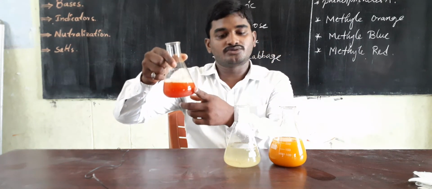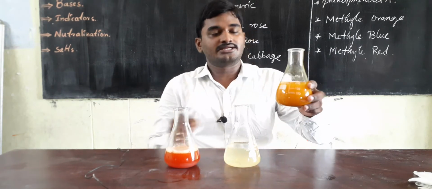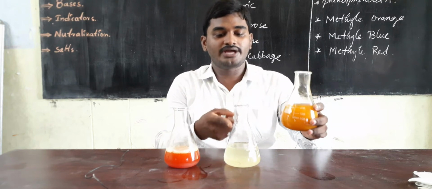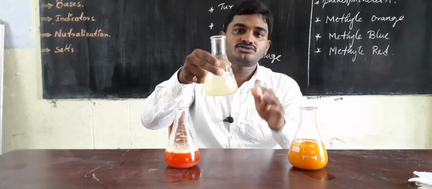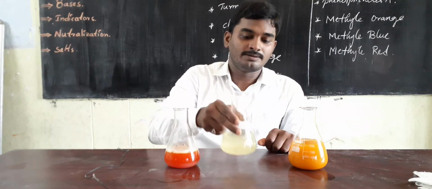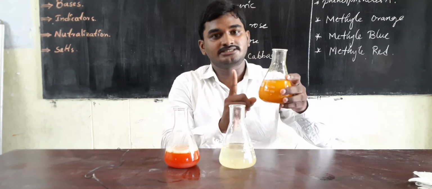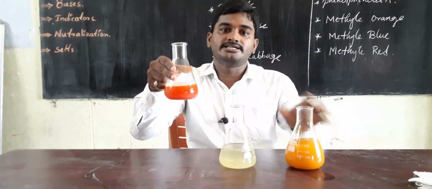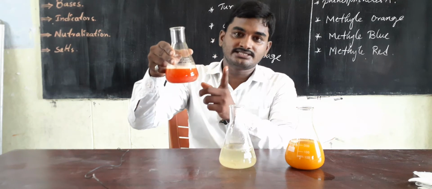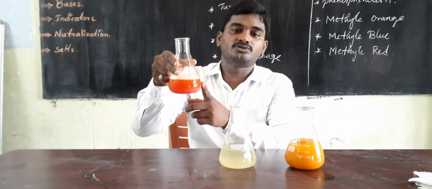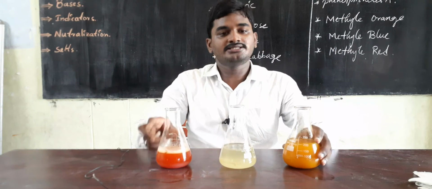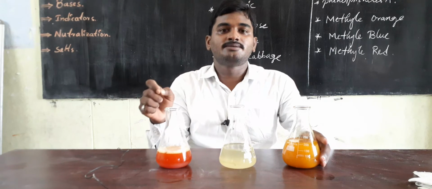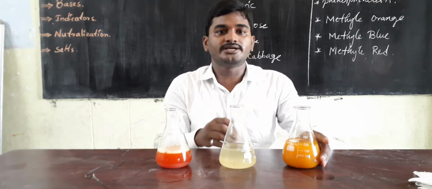So we can conclude that turmeric is a natural indicator. When we add turmeric indicator to acid, there is no change at all. But when we add turmeric solution to the base, soap water, a change occurs in the base solution. So that's why we can say we can find out whether a substance is acid or base by using indicators. Okay, thank you.